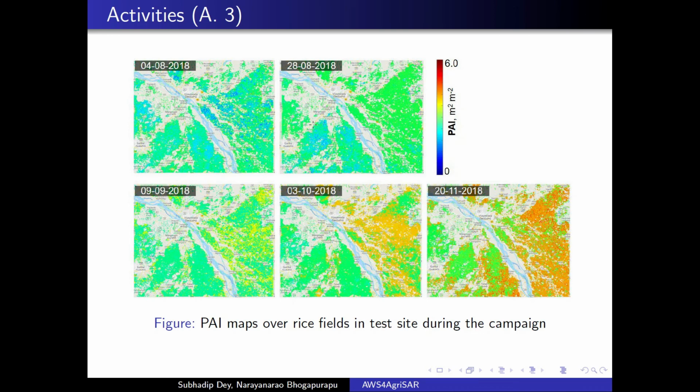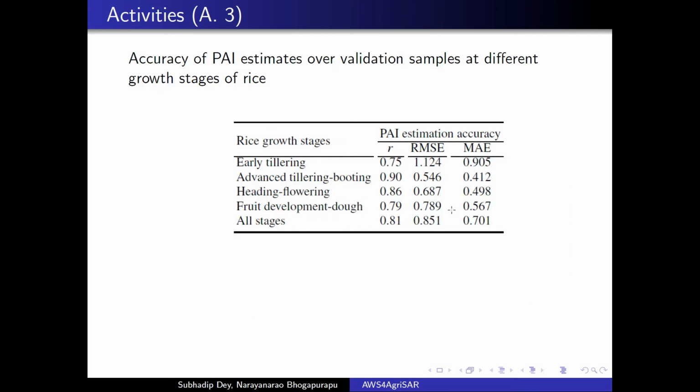We can observe a clear increasing trend in the PAI values from early tillering stage to the fruit development and dough formation stage of the rice. The table shows the statistical metrics of the PAI estimations. From the table, you can observe that the Pearson correlation coefficient for PAI estimates is greater than 0.75 in all the phenology stages along with a lower RMSE value.